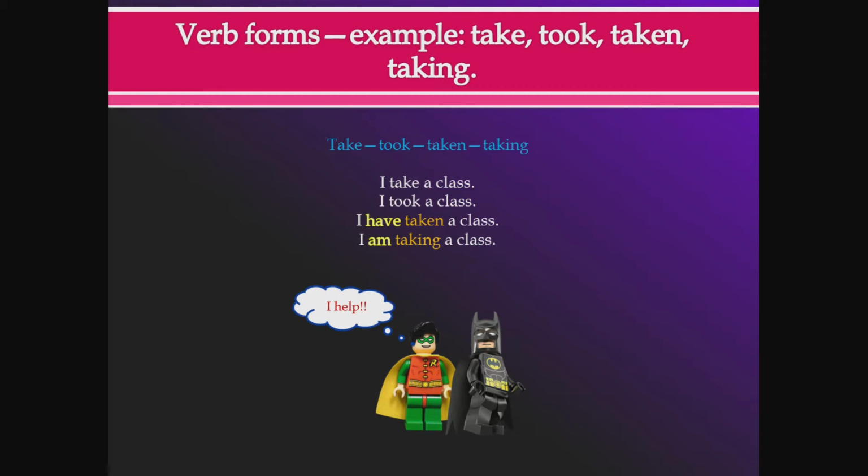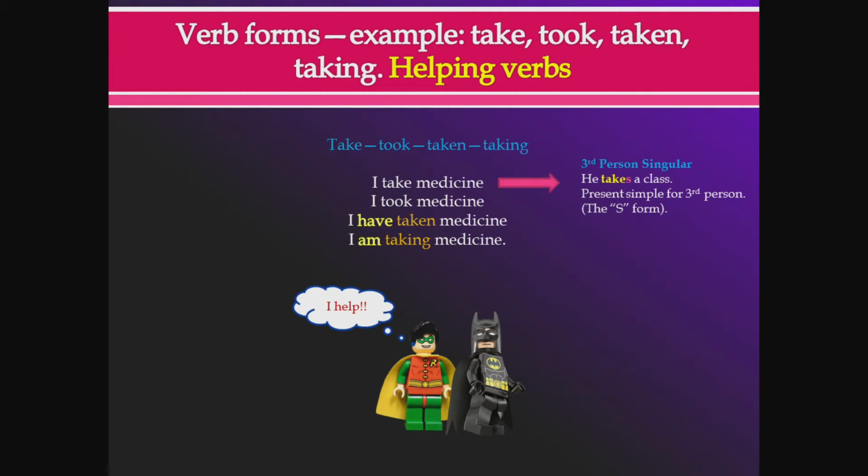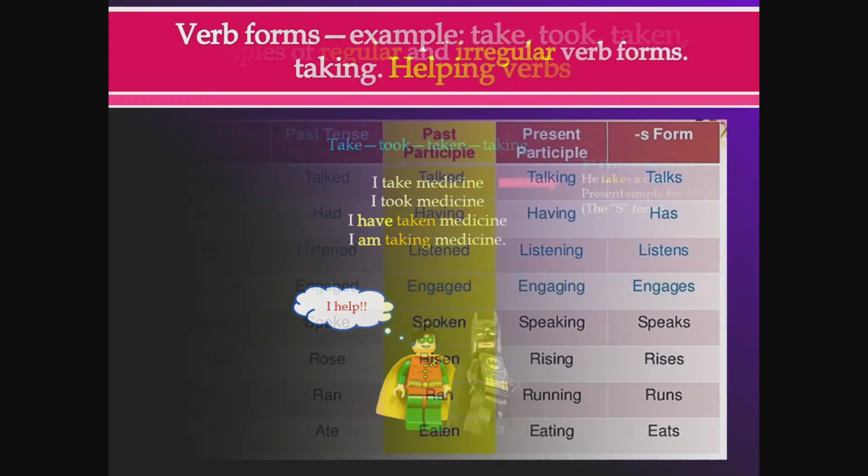Okay, helping verb. Now, the fifth form of the verb is used exclusively for third person singular. In other words, it's used for he, she, it. He takes a class, or he took a medicine, in this example. It's used for third person singular, the S form. Here, I take medicine, he takes medicine, she takes medicine, it takes medicine. So whenever you're using he, she, it, you use the S form. I take medicine, I took medicine, I have taken medicine, I'm taking medicine. So that's the example of the fifth form.